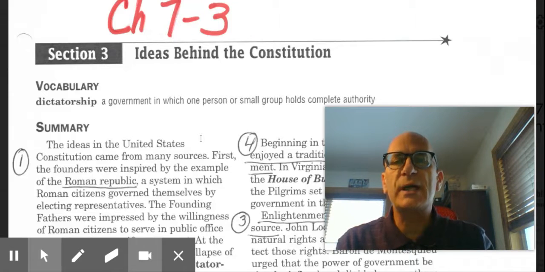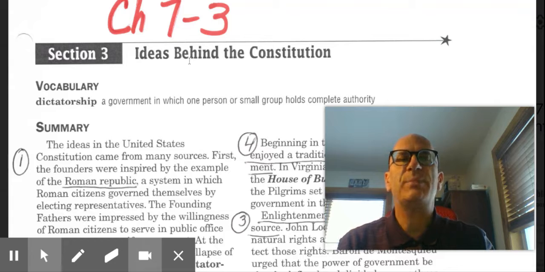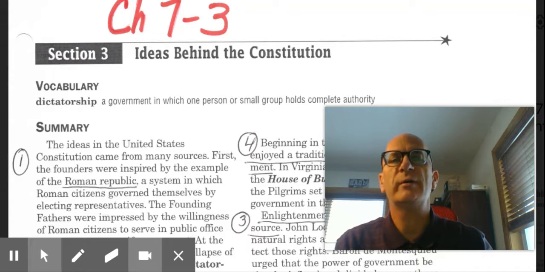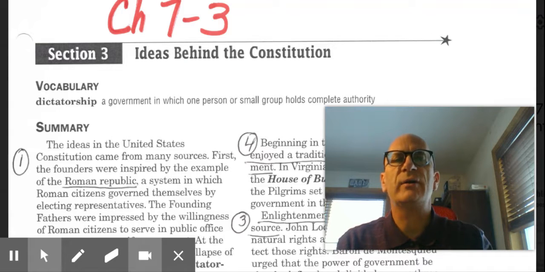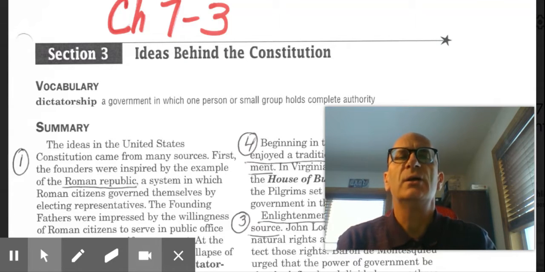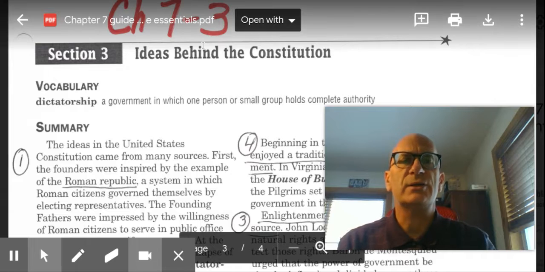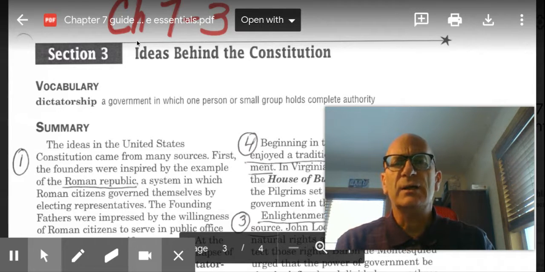Hey, seventh graders, today we're going to be looking at Chapter 7, Section 3, Ideas Behind the Constitution. What we're going to focus on today is where did the framers, the founding fathers, get their inspiration when they were drafting the Constitution in 1787 in Philadelphia? So 7.3, Ideas Behind the Constitution.